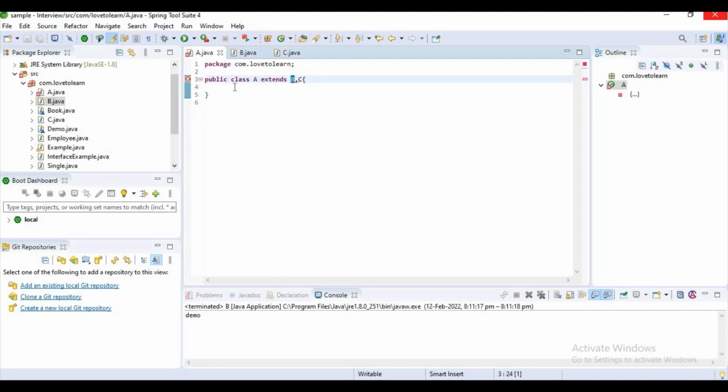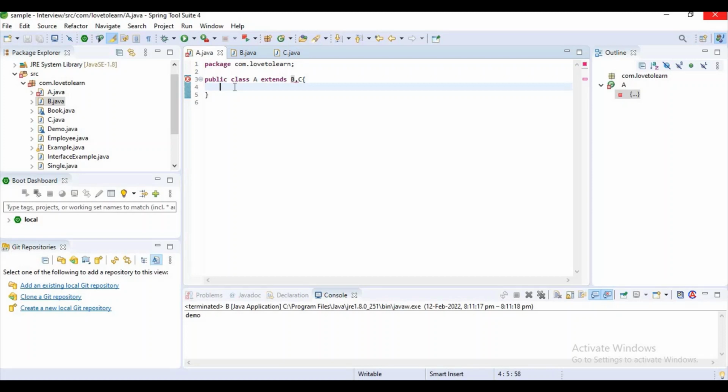JVM will be in an ambiguity, confused whether to pick the demo method in B class or the demo method in C class. So that is the reason the diamond problem occurs. I can simply say the ambiguity that occurs due to multiple inheritance is the cause of the diamond problem.